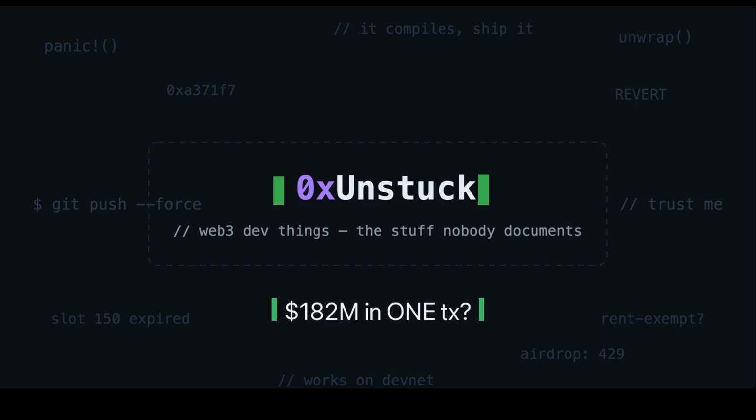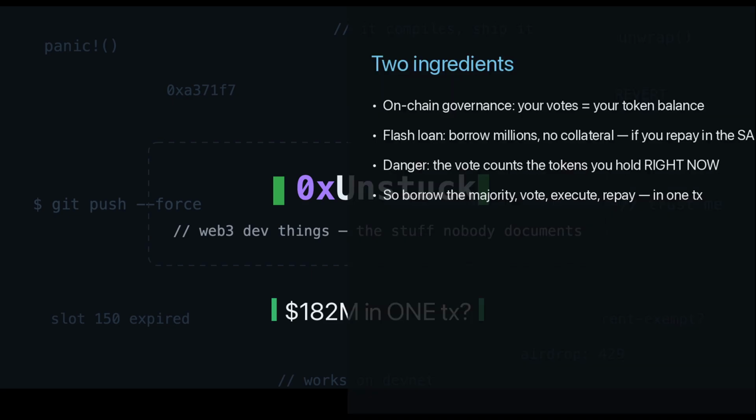Let's go. This attack needs two ingredients. First, on-chain governance. Token holders vote on proposals, and your voting power is simply how many governance tokens you hold. Second, the flash loan. A loan of any size with no collateral on one condition, that you pay it back before the transaction ends. Put them together, and the danger is obvious.